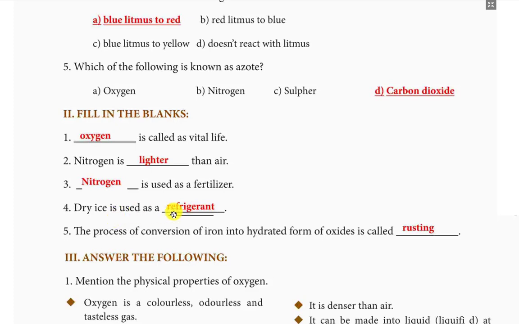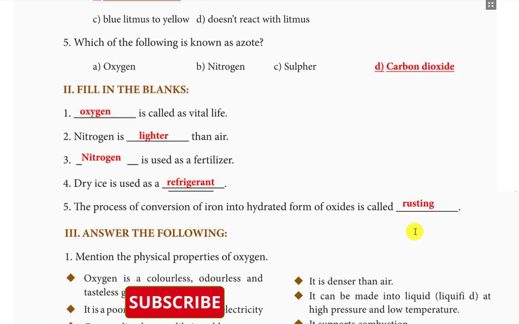Dry ice is used as a refrigerant. The process of conversion of iron into hydrated form of oxides is called rusting. Third Roman letter, answer the following. Mention the physical properties of oxygen.